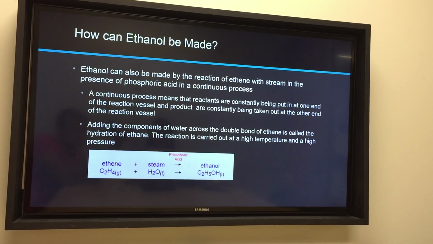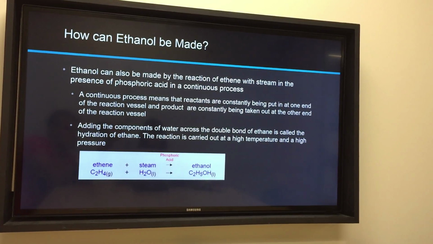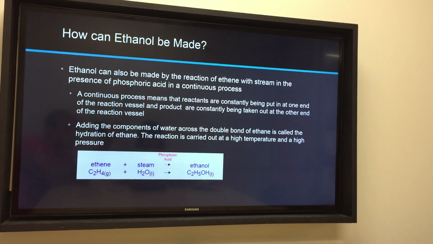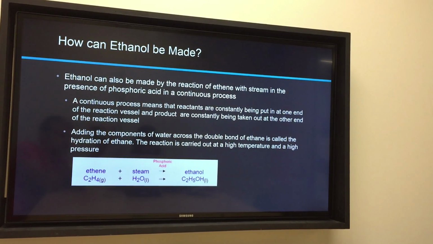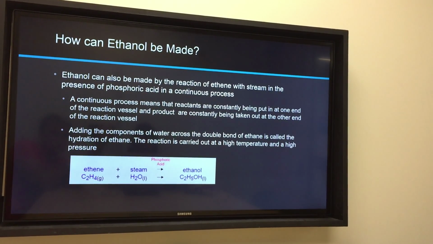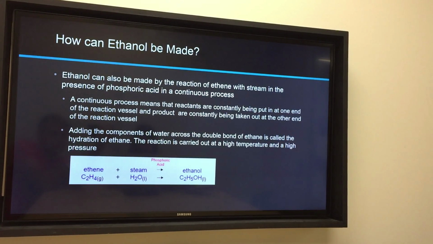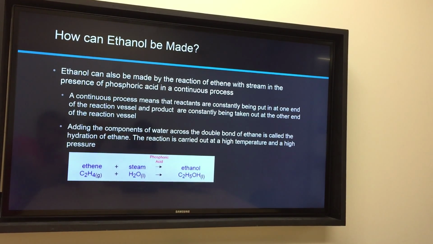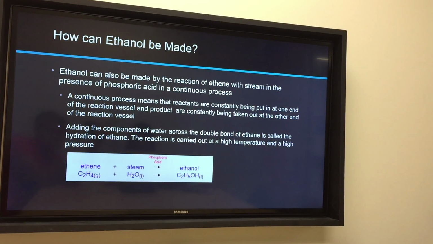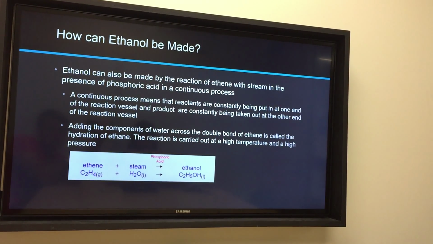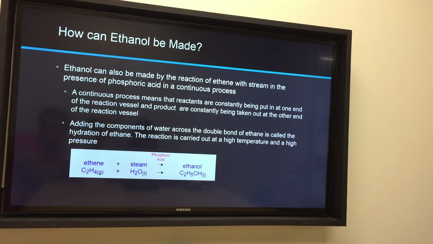Ethanol can also be made by the reaction of ethene with steam in the presence of phosphoric acid in a continuous process. A continuous process means that the reactants are constantly being put in one end of the reaction vessel and the products are constantly being taken out of the other end.